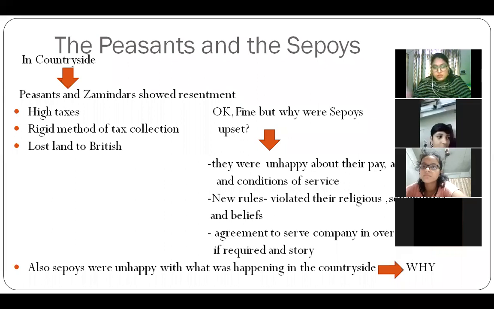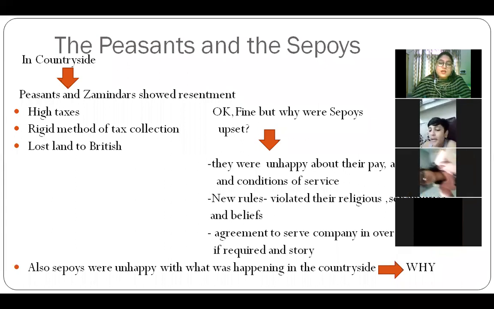would be lost. So also the Sepoys were unhappy with what was happening in the countryside, because Sepoys were linked with the peasants. Their family background was from the rural area, so they had relations with the peasants. So the peasants were already frustrated, and the Sepoys were also being frustrated by the Britishers. So they both joined with each other for this revolt.